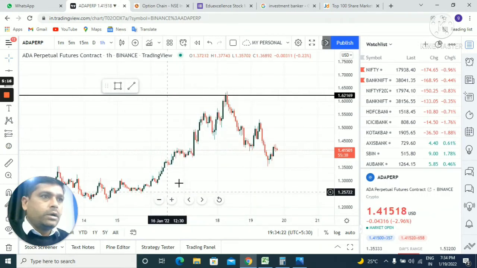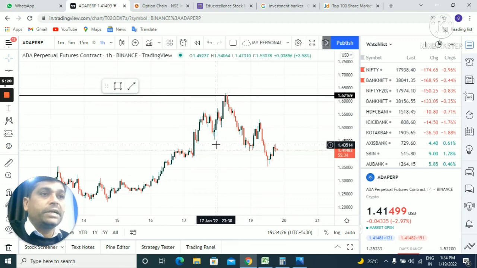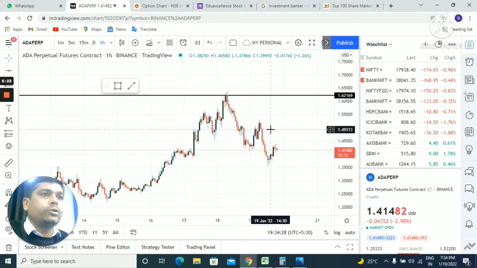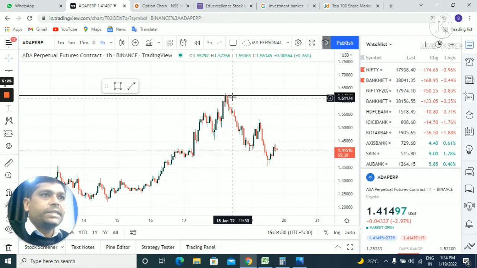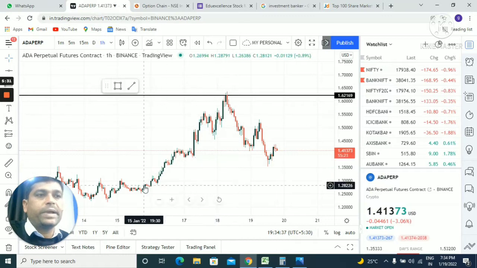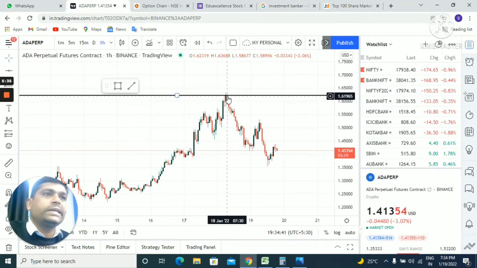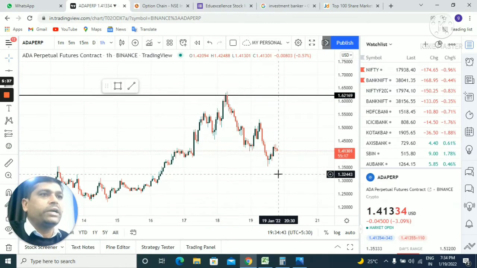First of all, as per Dow theory, we have to check whether the trend is making lower lows or lower highs. In this case, this is the major resistance area of the price, and till this point the trend was an uptrend in the market. You see the price was making higher highs and higher lows, but after this point we got resistance in the market and the price is moving down.